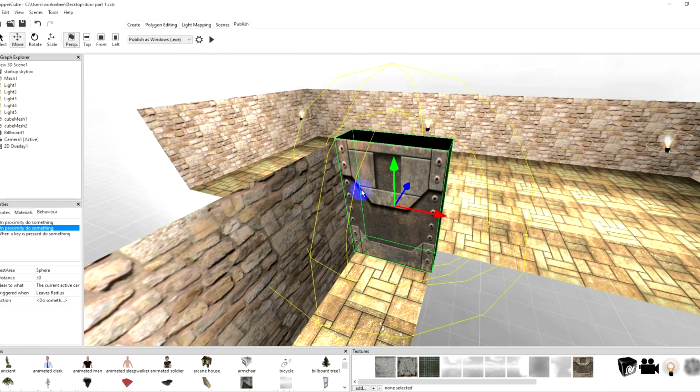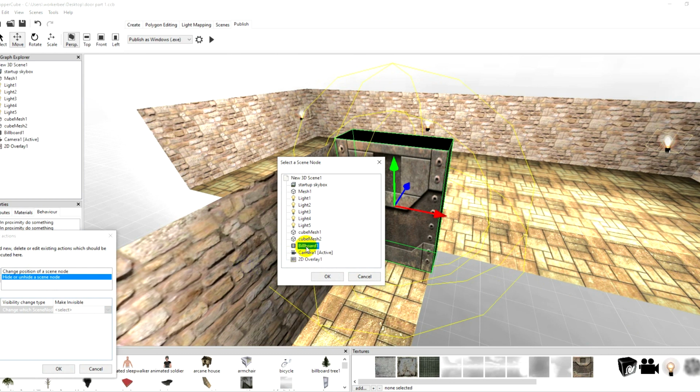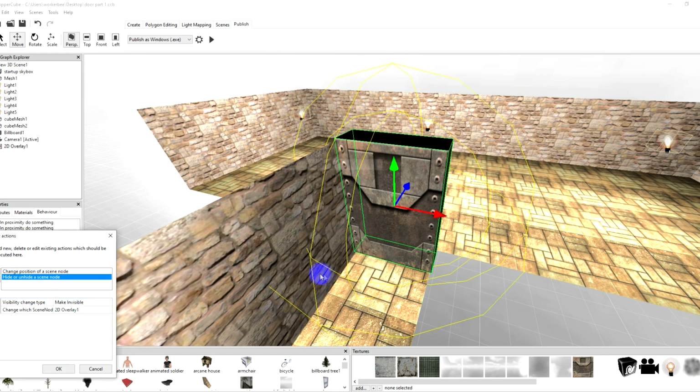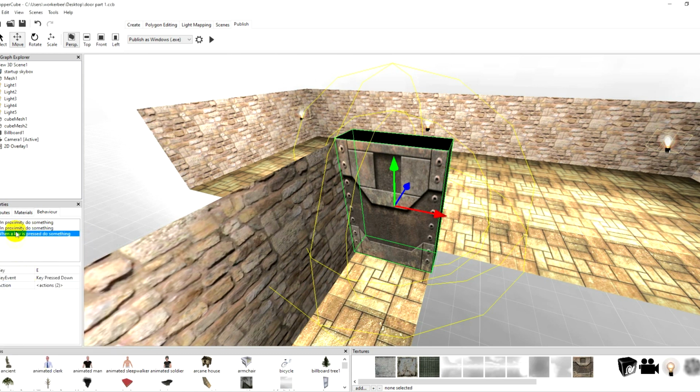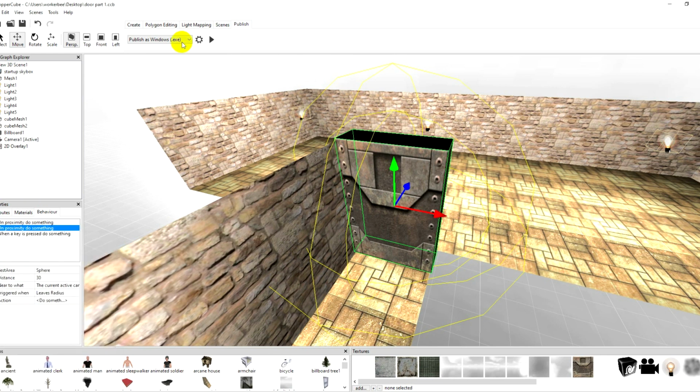Door closes. Okay, it takes a little bit longer, but what we also need to do is when we press E, we need to also hide or unhide, make invisible, select the billboard, or sorry, 2D overlay, and we also need to change this position. But we're going to say okay to that. Now 4,000, let's do 2 seconds.